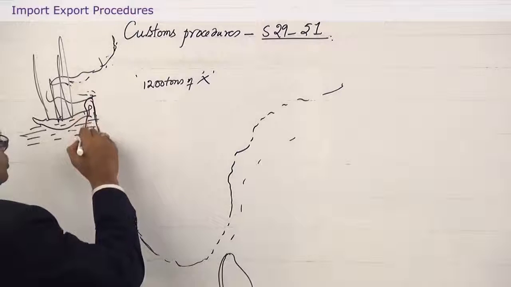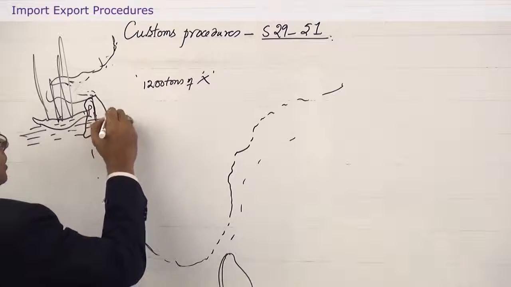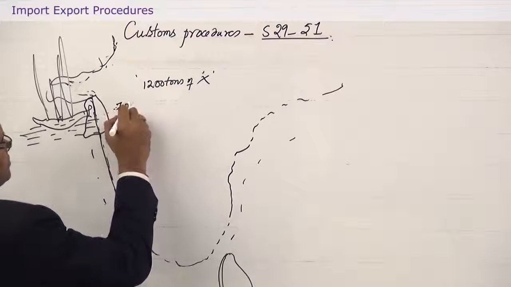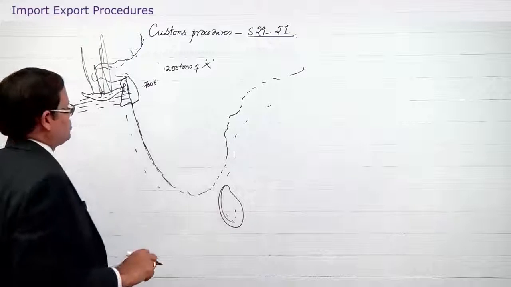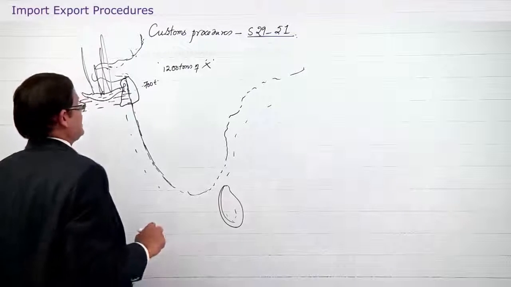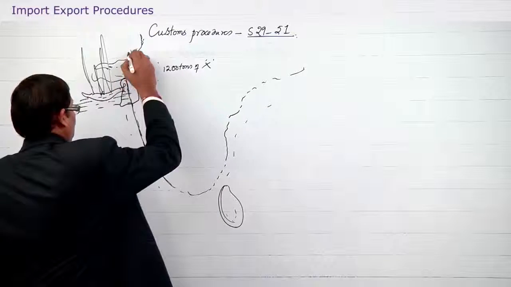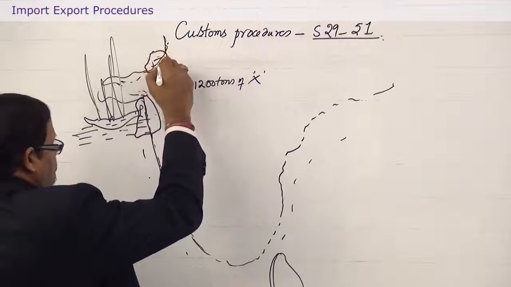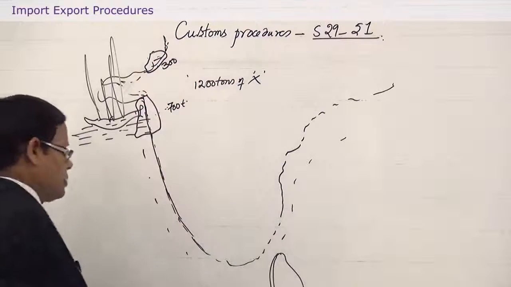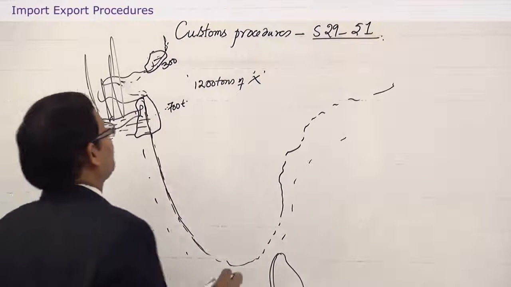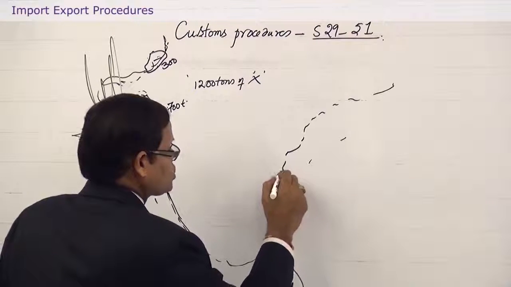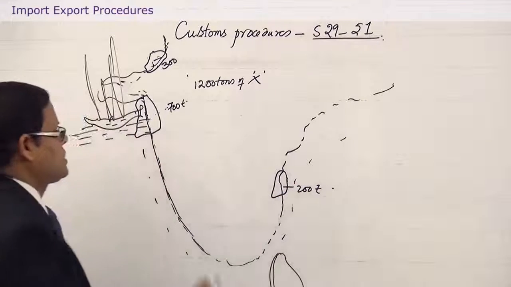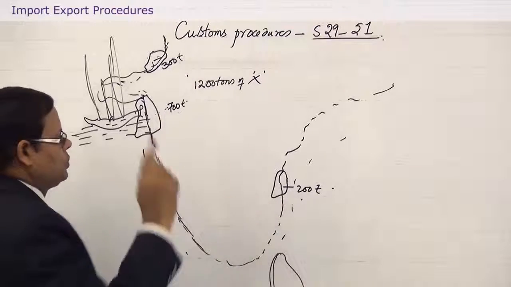At Mumbai port, it has to deliver 700 tons, 300 tons at Gujarat port, Kandla, and 200 tons to be delivered at Chennai. So 7 plus 3 plus 2, this is the program.